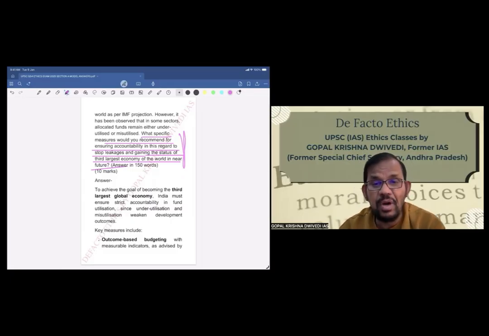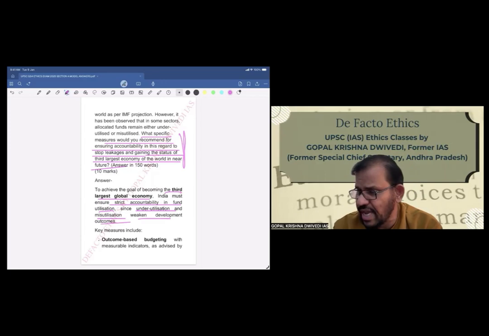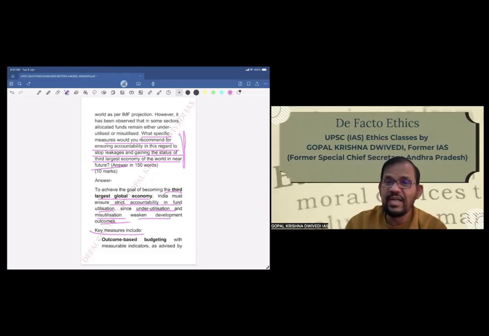To achieve the goal of becoming the third largest economy, India must ensure strict accountability in fund utilization, since underutilization and misutilization weaken development outcomes. So same thing we have taken from the question itself, so that our answer is focused. So we will not talk here and there. We have taken some sentences from the question, and then accordingly we want to develop. So key measures include, so what measures will I list? What specific measures have been asked? So now accordingly we have to tell various specific measures.